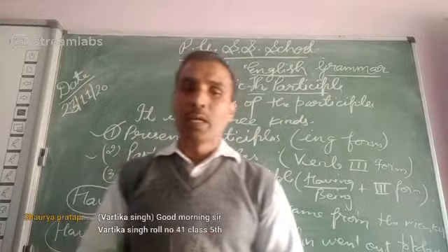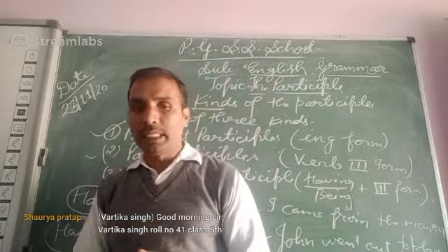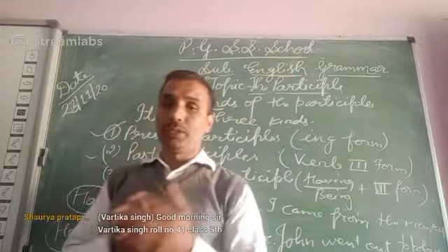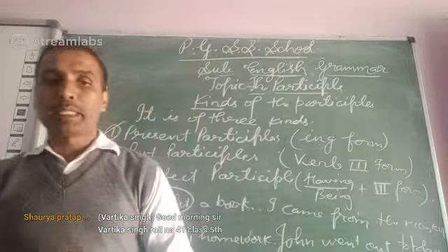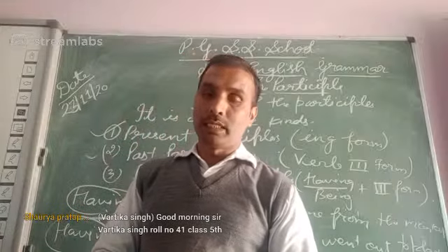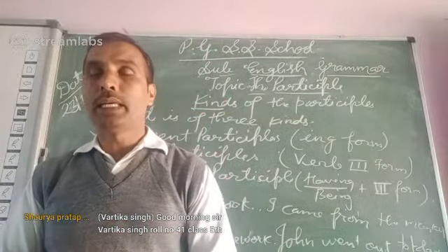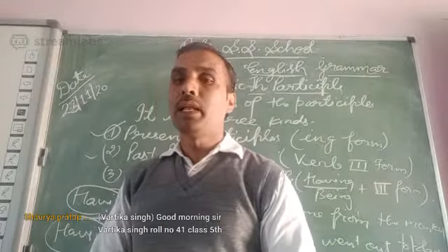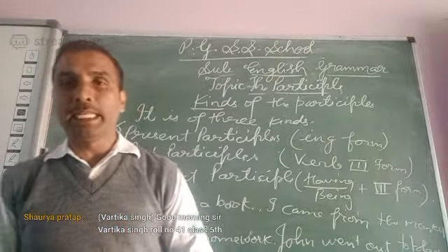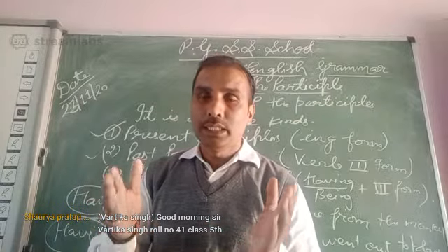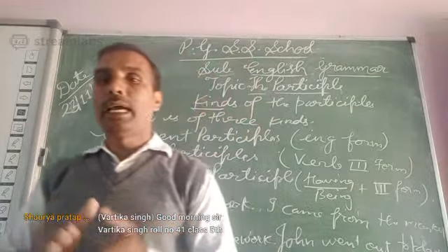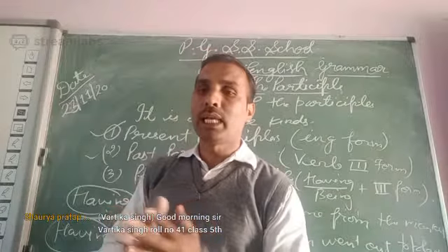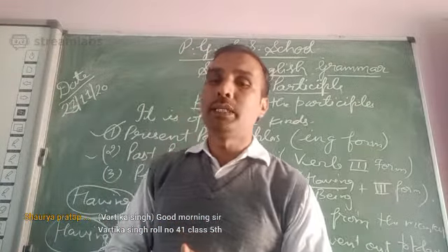On the other hand, if the time denoted by the participle is the same as that of the principal verb, we use the present form of the participle, meaning the third form, the ing form of the verb. And second, past participle: these are formed by adding ed, d, t, en, and so on to the verb, and past participle denotes an action or state which is completed.